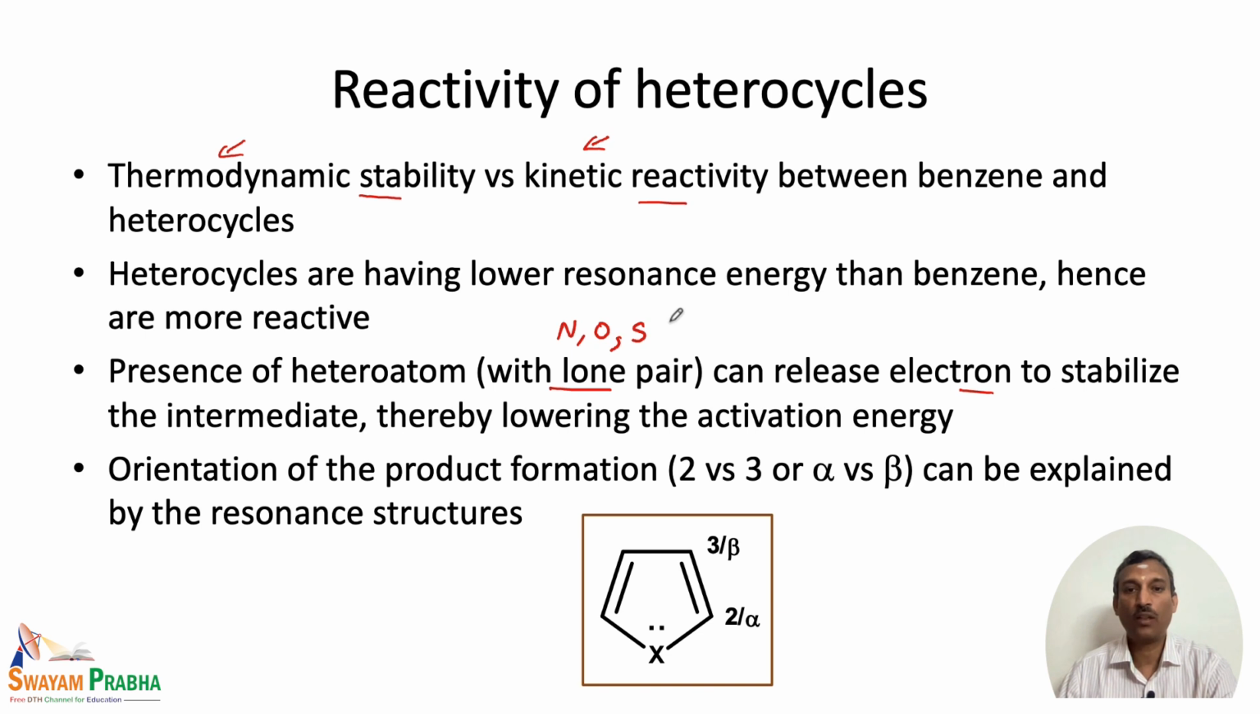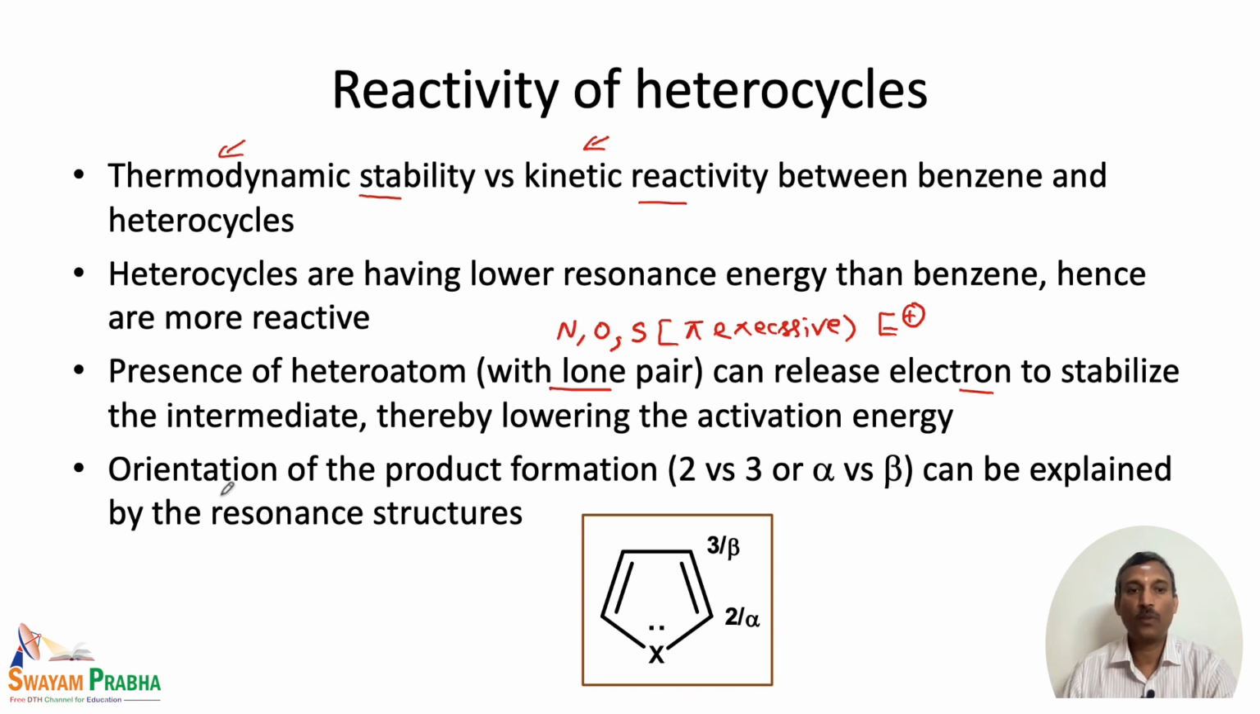And we also have earlier seen that these are called pi excessive rings, because the lone pair from the heteroatom can be given to the ring. That's the reason the ring becomes pi excessive. When there is pi excess, that means there is more electron density, then the electrophile can easily attack. So this is the reason these heterocycles are much more reactive, because there is a lowering of activation energy as the electrons are being released from the heteroatom to the ring.